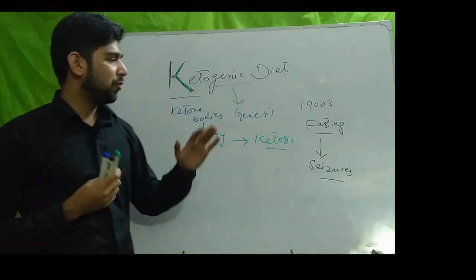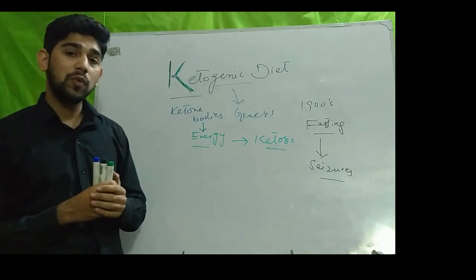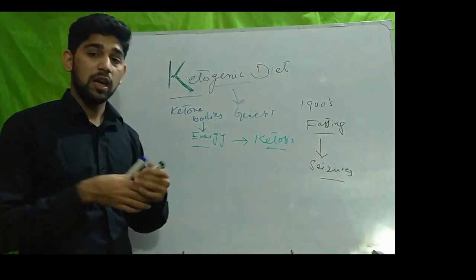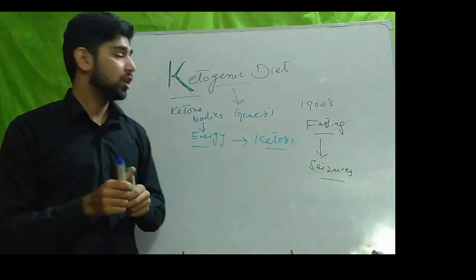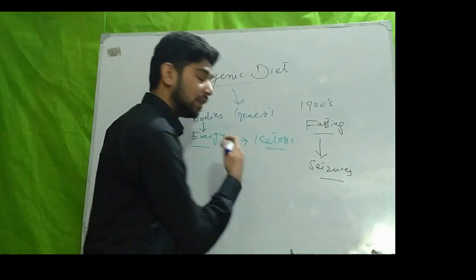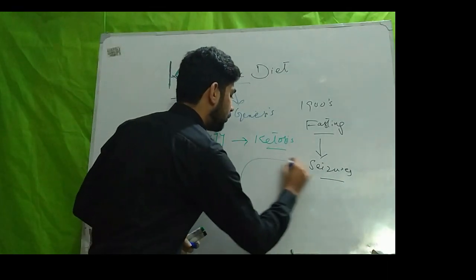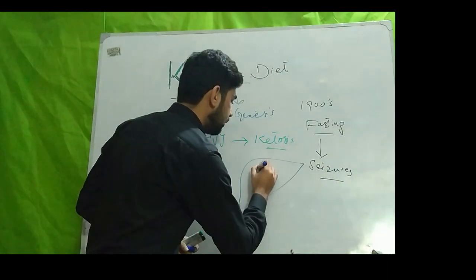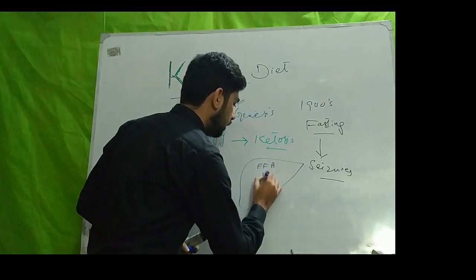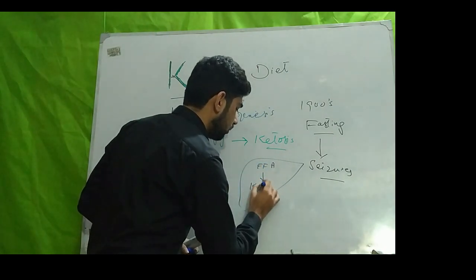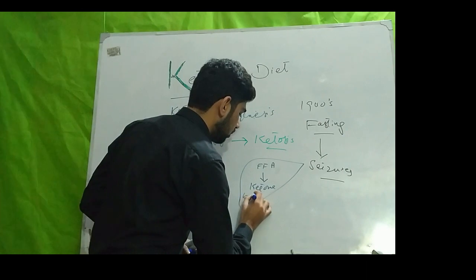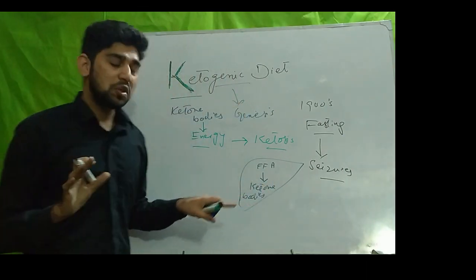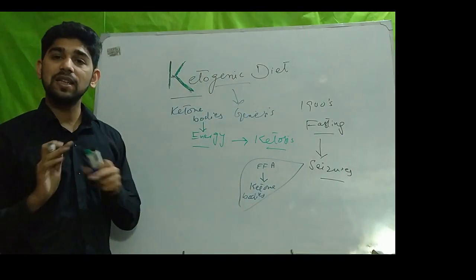So the scientists tried to find a way to mimic the starvation ketosis. When a person is on starvation, our body breaks down free fatty acids in the liver into ketone bodies, and then the body uses these ketone bodies as an energy source.